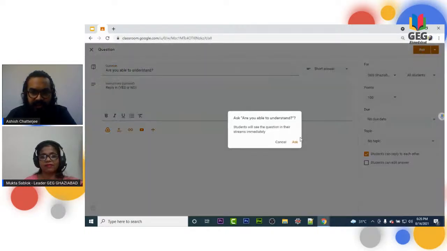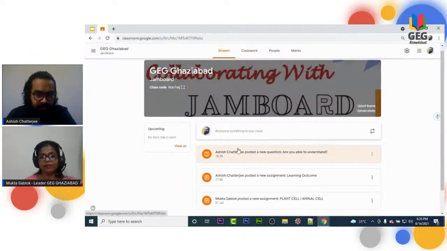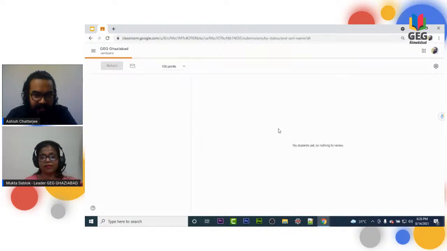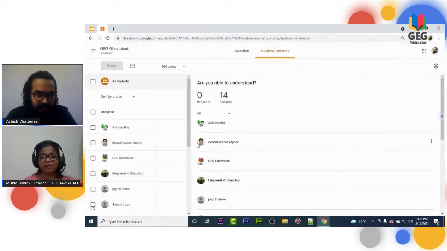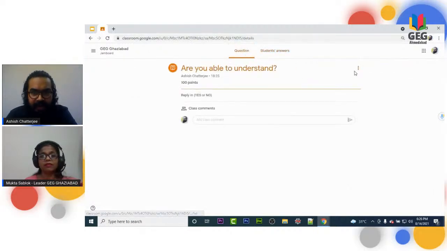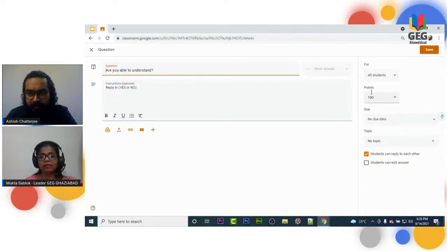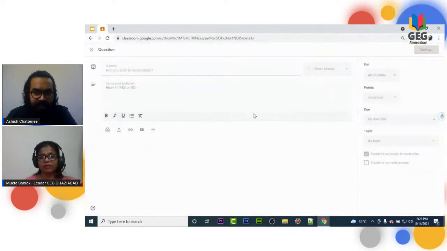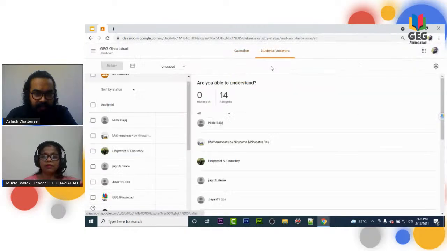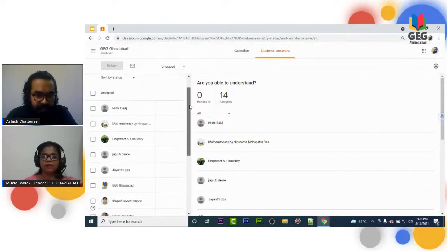So let me ask straight away. You will see this question immediately float in classroom. All of you who have joined as a student, could you please answer this so that everyone can check and see how it works. I'll change this slightly from question format. I have kept it in marks format, so let's change it to unmarked and keep it safe. And all of you who have joined us right now from the stream, let's check what your answer is.